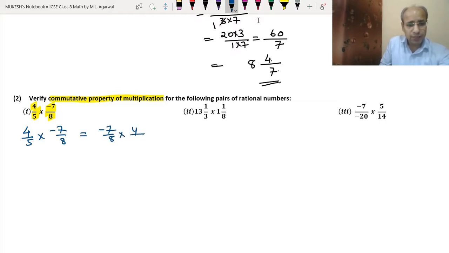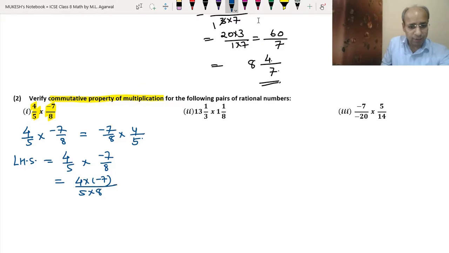That means we can take the numbers in any order. So that is the commutative property. We will solve the left hand side first. So we have 4 upon 5 into minus 7 upon 8. So this will be 4 into minus 7 upon 5 into 8.